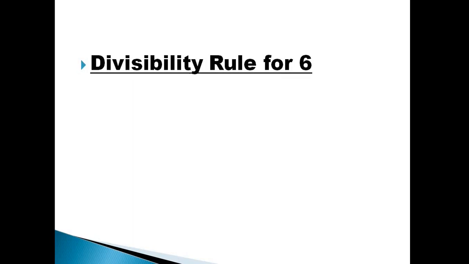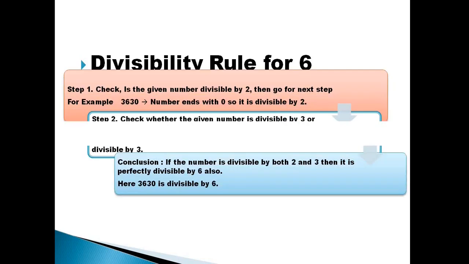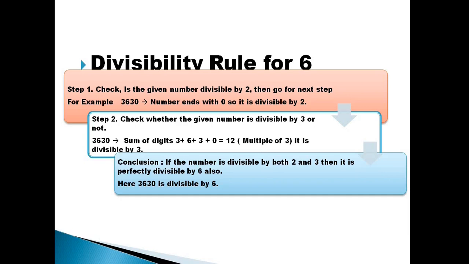Now when you have already learnt about the divisibility rule of 2 and 3, we are going to learn the divisibility rule for 6. You need to perform 3 steps. Whatever number has been given to you, you will check whether the number is divisible by 2 or not. For example, I have taken 3630. Look for the unit digit.